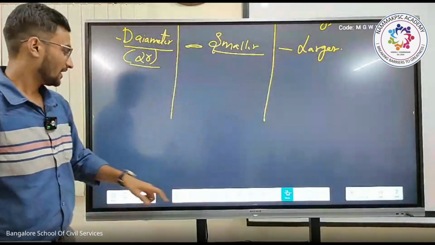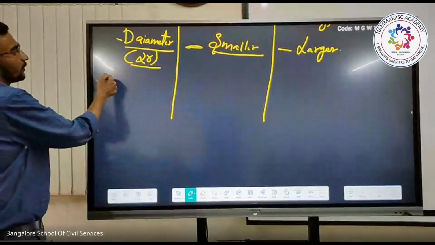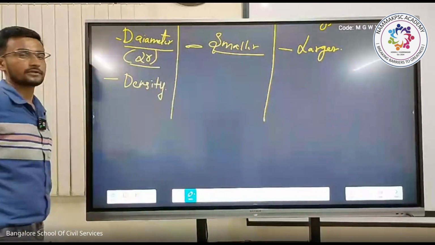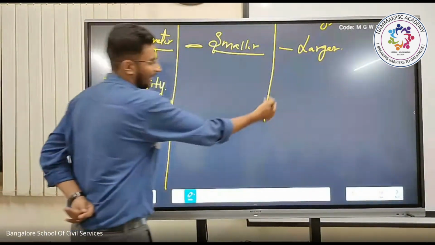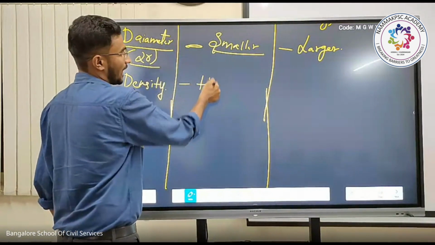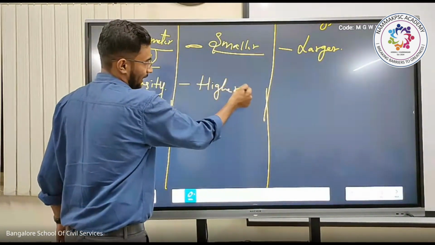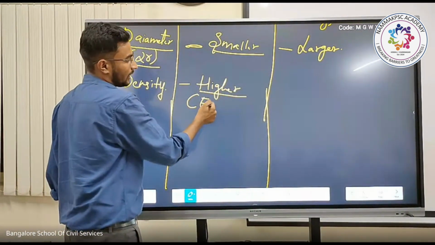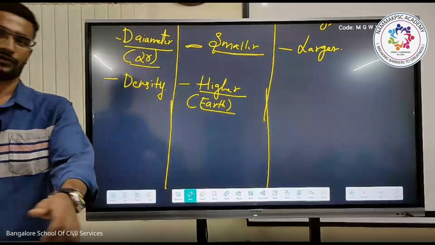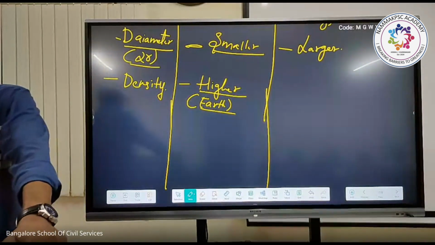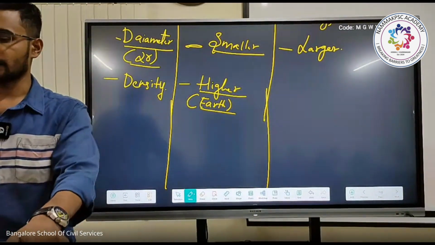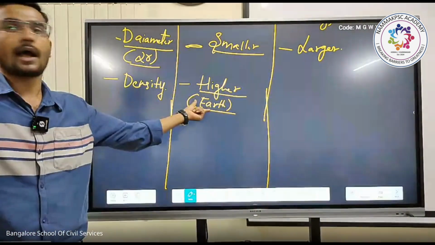Okay, now the third one is density. Which planets will have higher density? Terrestrial planets will have higher density, and out of these, Earth has the highest density among the planets. Exactly. That is the density, again higher density,